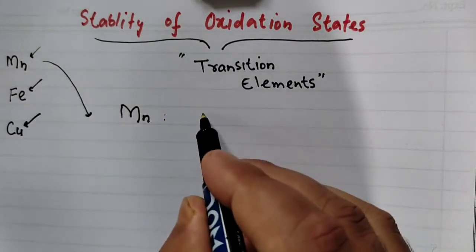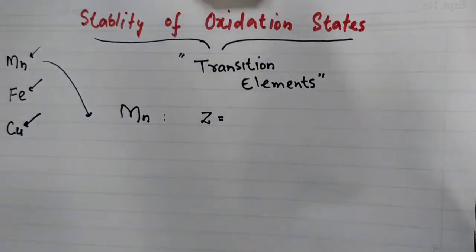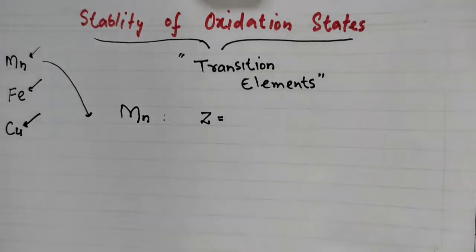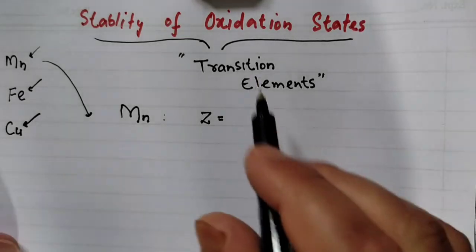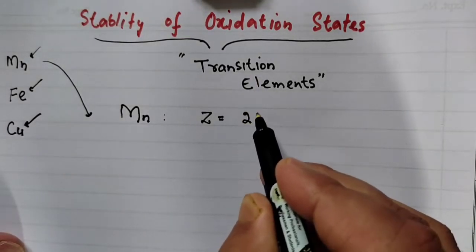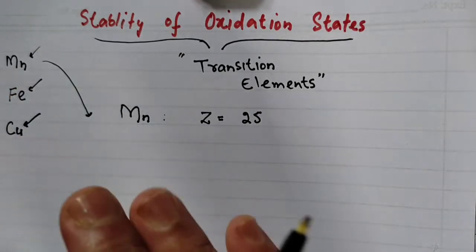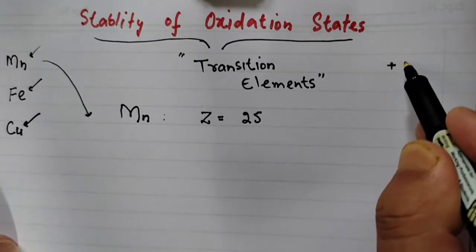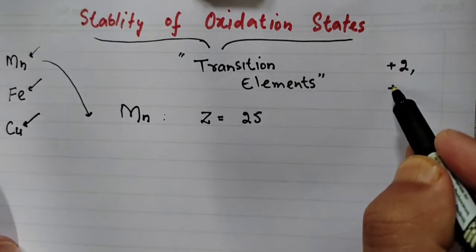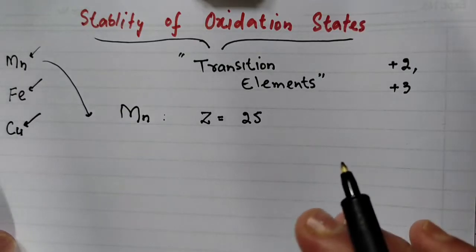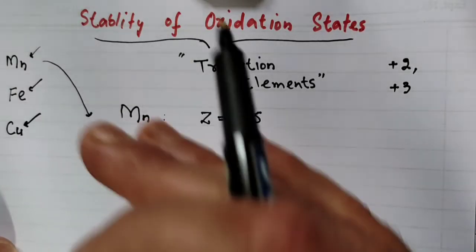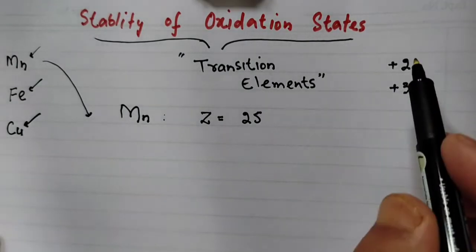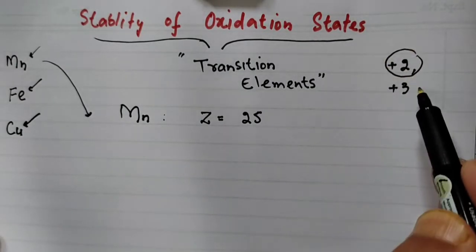Atomic number: if we start with scandium, which is 21, then manganese has the atomic number 25. The most common oxidation states in the 3D transition series are +2 and +3. Even though manganese has +7 also, the highest one. So which is stable among these two oxidation states? That we'll be discussing in today's topic.